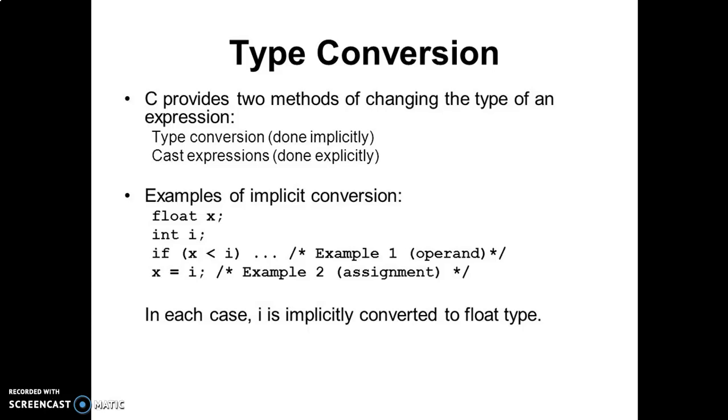C provides two methods of changing the type of an expression. The first one is type conversion, which is done implicitly. Implicitly means the compiler automatically converts the lower data type into the higher data type. The second one is cast expressions, which is done explicitly. Explicitly means the user forces a particular data type to convert to another type. That is called explicit type conversion.